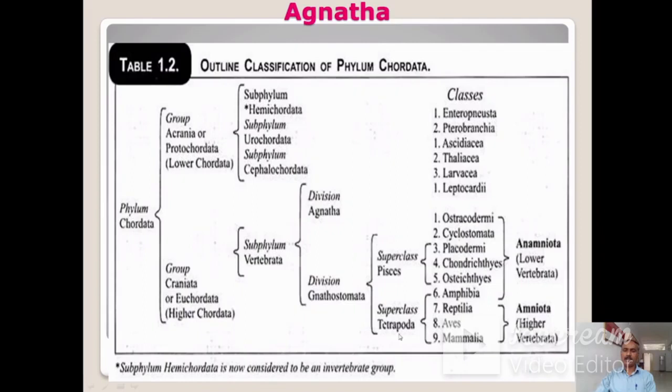And superclass Tetrapoda has four classes: class Amphibia, class Reptilia, class Aves, and class Mammalia. So this is the outline of the classification of phylum Chordata.